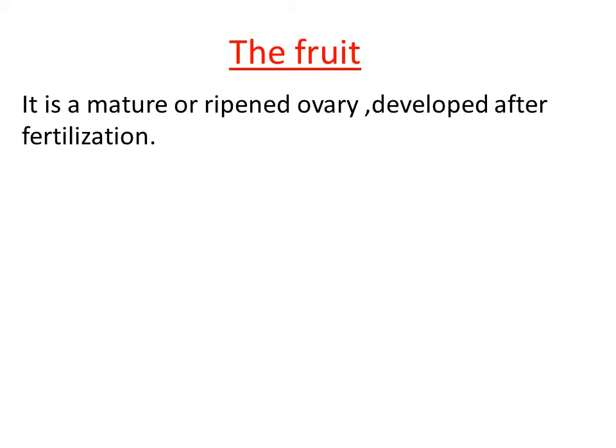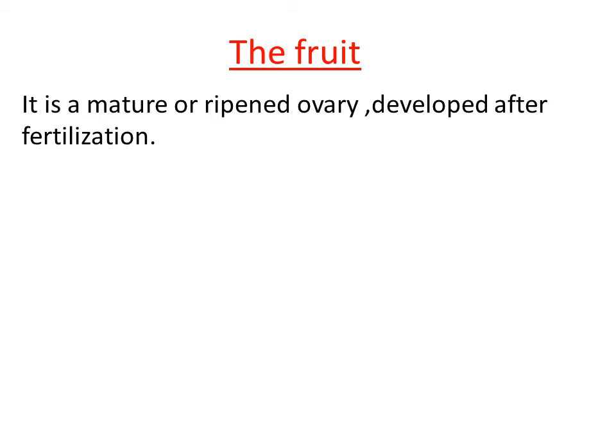It is formed as a result of fertilization. So, after the fusion of male and female gamete, the ovary of the flower gets modified into fruit. How can we define the fruit? Fruit is a mature or ripened ovary developed after fertilization.